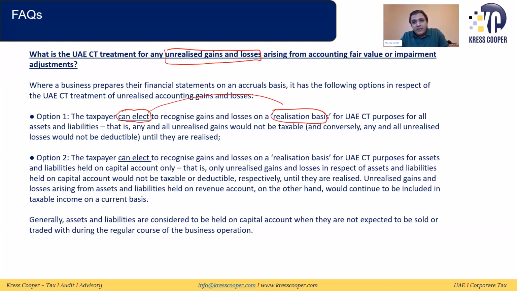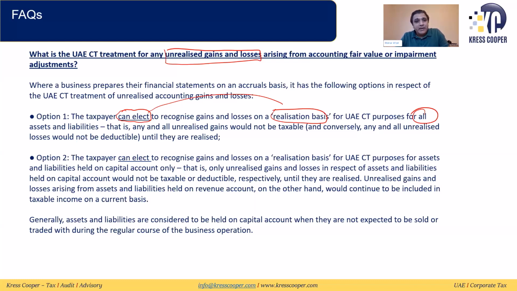For UAE CT purposes, for all assets and all liabilities, this word is very important, all assets, all liabilities, any unrealized gains would not be taxable. So if they are opting, all assets and all liabilities which are subject to fair value and impairment adjustment will be subject to tax on a realization basis.